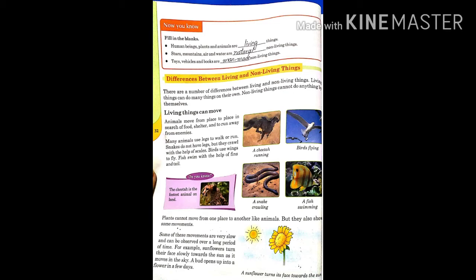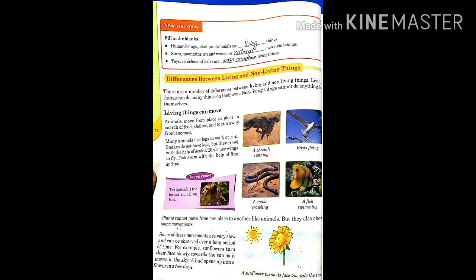So the first one is living things can move. Animals move from one place to place in search of food, shelter and to run away from enemies. Many animals use legs to walk or run. Snakes do not have legs but they crawl with the help of scales. Birds use wings to fly. Fish swim with the help of fins and tails. So, movement is a characteristic of living things.